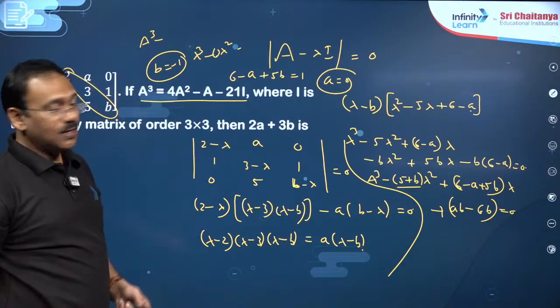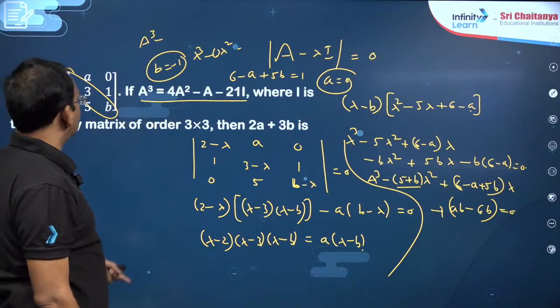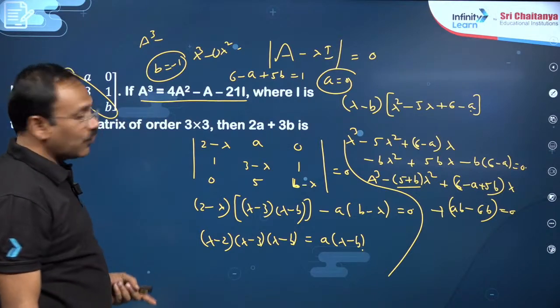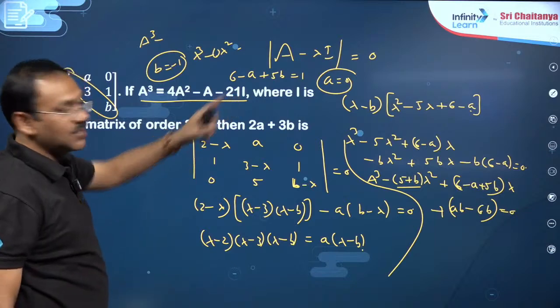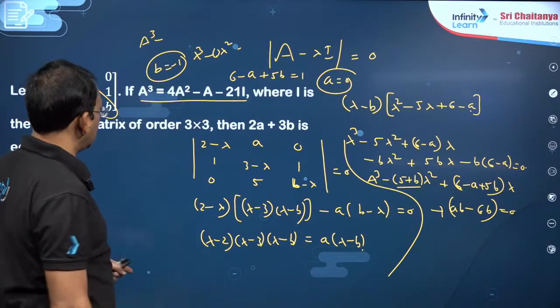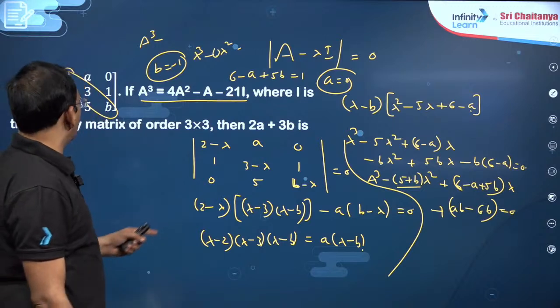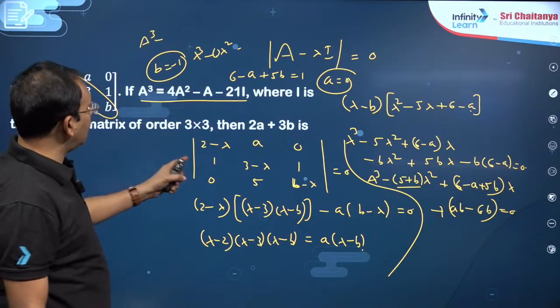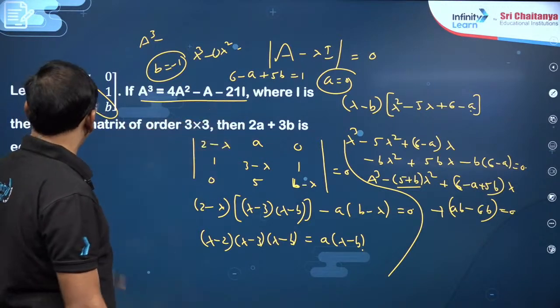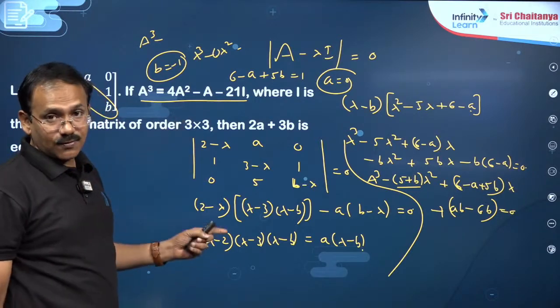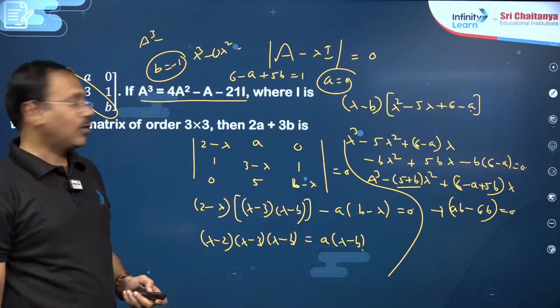That is the lambda square coefficient, the 4 value. So this is 5 plus b is equal to 4. So b is the same you got here, dear students. So b is minus 1, perfect, and a value you just compute. Similarly, the determinant is going to give you the last one, 21. If you directly find the determinant and equate to minus of 21, you will get b value also, dear students.